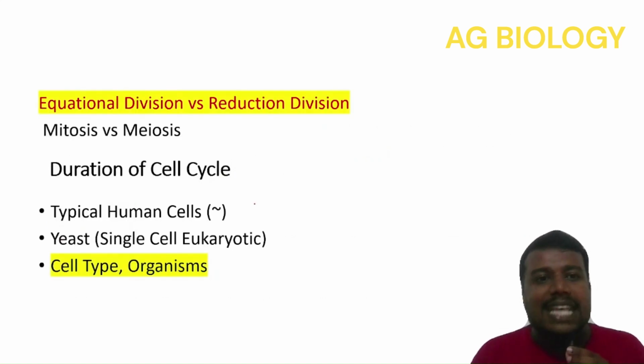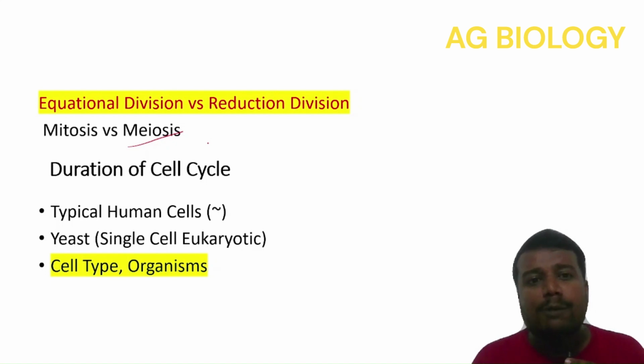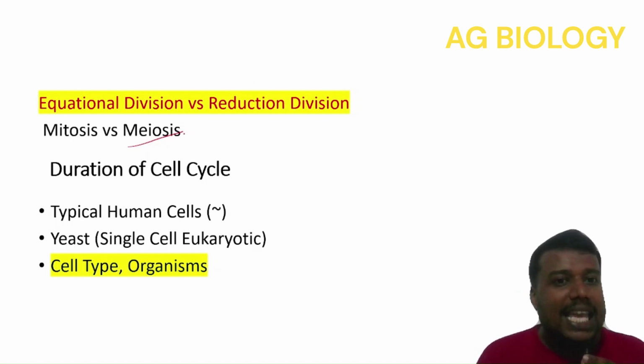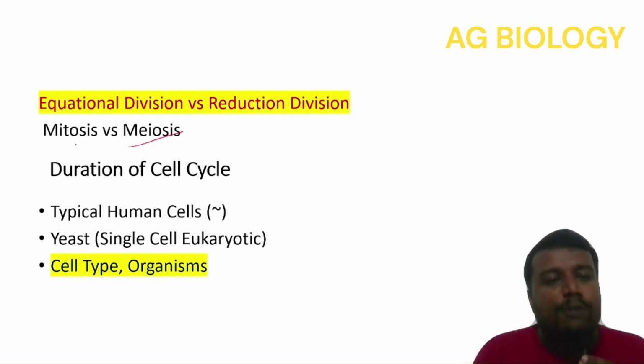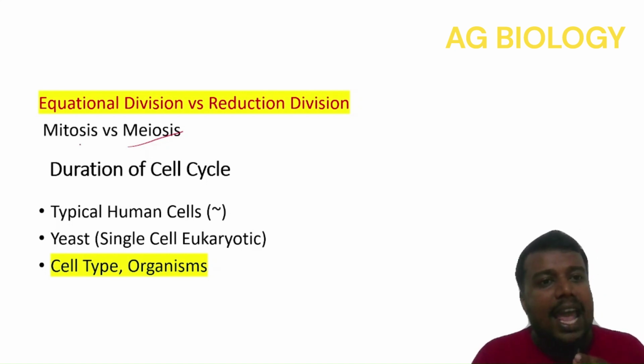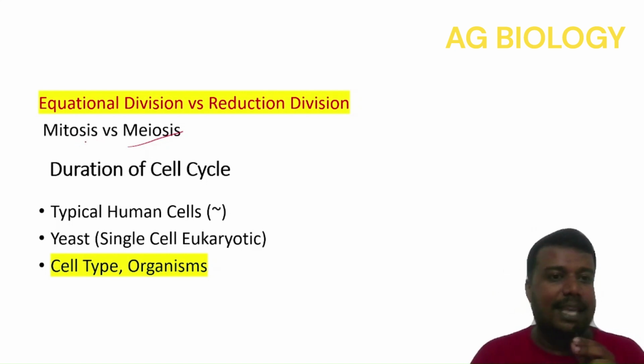So now we will see this mitosis, which is happening in the somatic diploid cells, in detail. What is the other type of division that you might have heard of, which is happening in germ cells responsible for production of gametes? Yes, that is meiosis. Mitosis is happening in somatic cells whereas meiosis is happening in germ cells. And during mitosis, the number of chromosomes of the daughter cells and parental cell remains the same. That is why it is known as equational division.